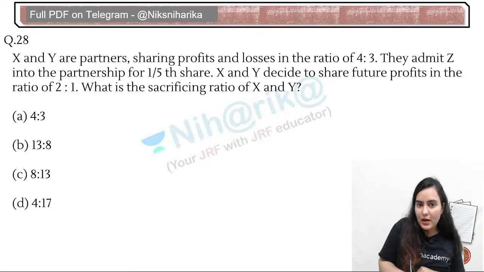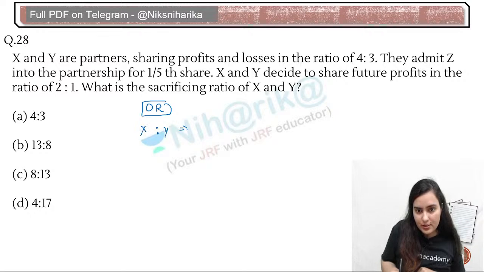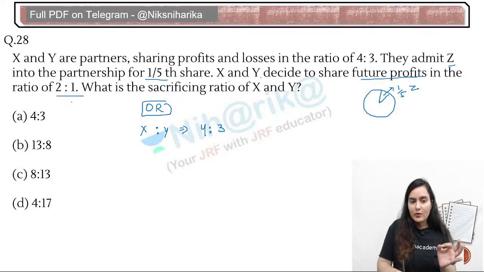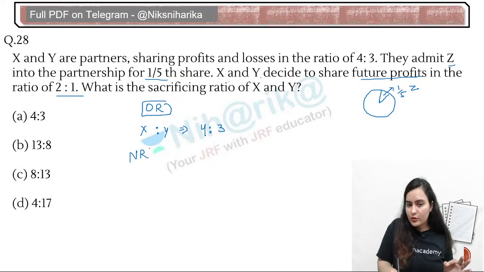X and Y are partners sharing profits and losses in the ratio of, okay, so I am writing old ratio. X is to Y is 4 is to 3. Done. Now they admitted Z into the partnership for 1/5 share. Fine. So out of whole share, now 1/5 profit will be taken up by Z. So now what about remaining 4/5? Now X and Y decide to share the future profits in the ratio of 2 is to 1. My question is, is 2 is to 1 our new ratio? Or we have to find out the new ratio?